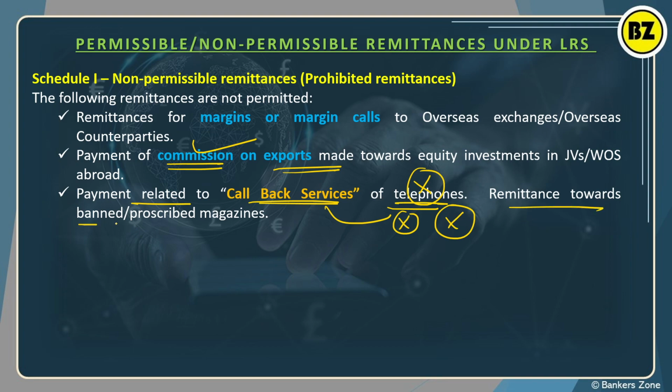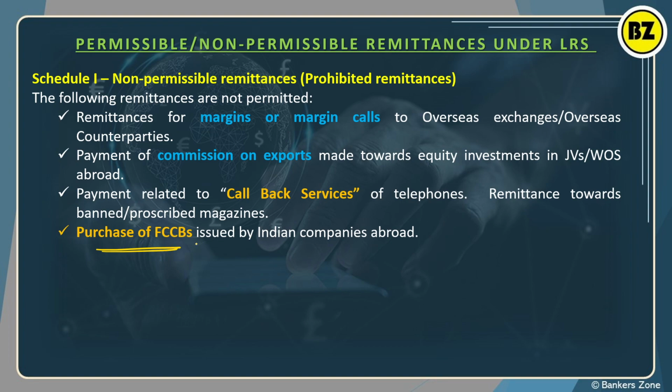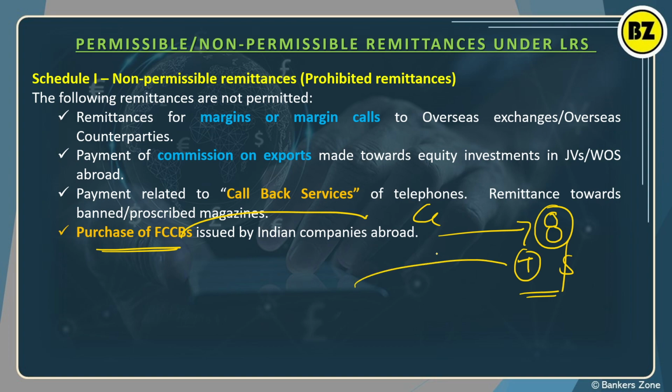Remittance towards the banned magazines, you cannot remit to them under the LRS. Purchase of FCCB, meaning foreign currency convertible bond, means the company which issues the bond in foreign currency. For example, the Tata company issuing a bond in dollars. If you are sending money from India to purchase it, which can be converted into shares of Tata in India, these are not allowed under the LRS, right?